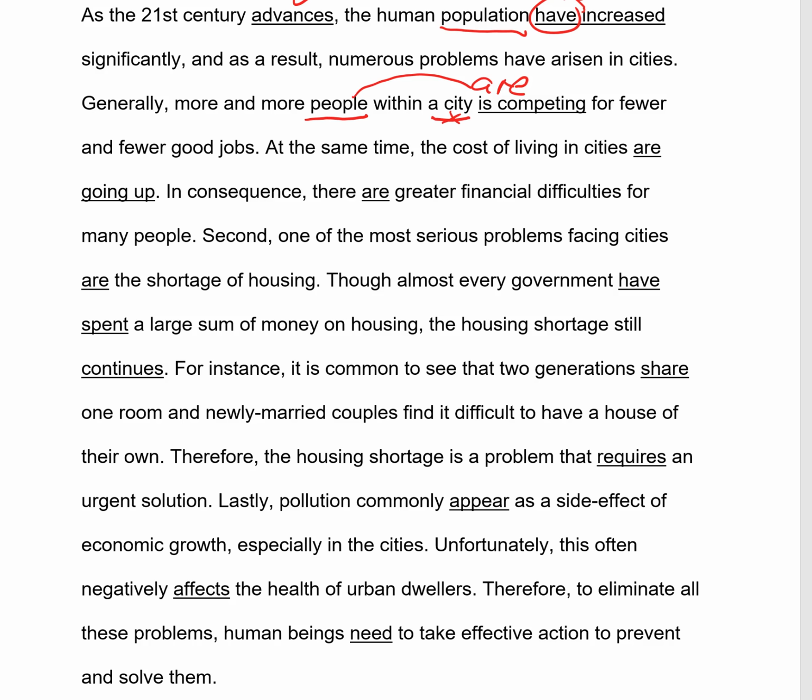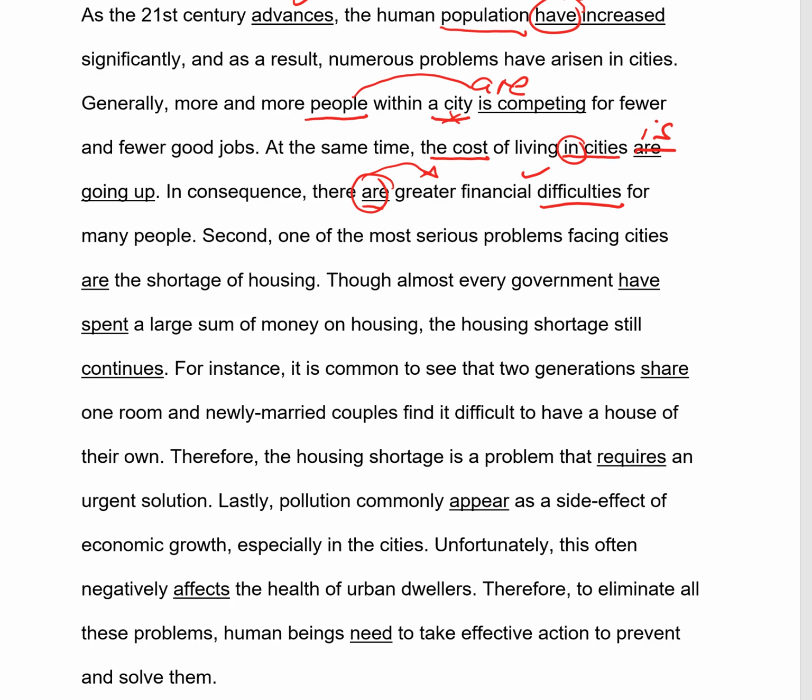At the same time, the cost of living in cities are going up. Similar problem. Notice that in cities cannot be the subject. A noun with a preposition can't be the subject. The subject is the cost, and therefore that's singular. We need is going up, singular verb. In consequence, there are greater financial difficulties for many people. Are is plural, and you notice there are, the subject comes after the verb, and difficulties is the subject, it's plural, so it agrees with the plural are, so that's fine.